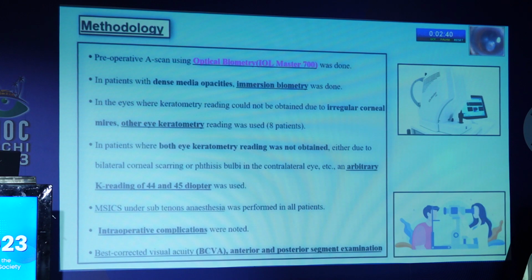We did a pre-operative A scan using IOL Master 700. In patients with dense media opacities, immersion biometry was used. In patients where the keratometry reading could not be obtained due to irregular corneal mires, the other eye keratometry reading was used. When both eye keratometry readings were not obtained, an arbitrary K reading of 44 and 45 diopter was used. MSICS was done under subtenon anesthesia. Intraoperative complications, BCVA, and anterior and posterior segment examination were noted on day 1 and day 30.